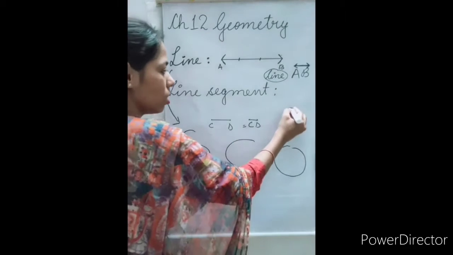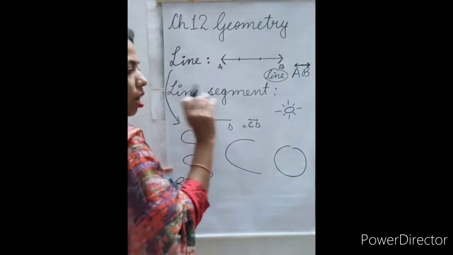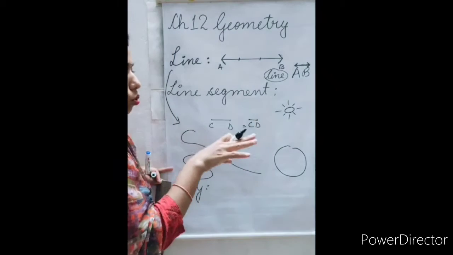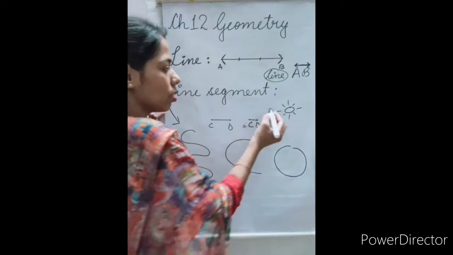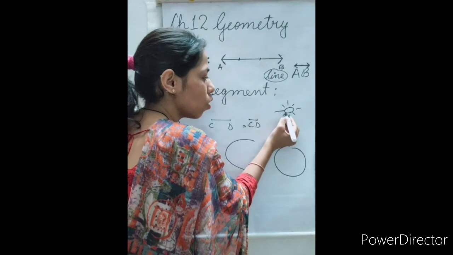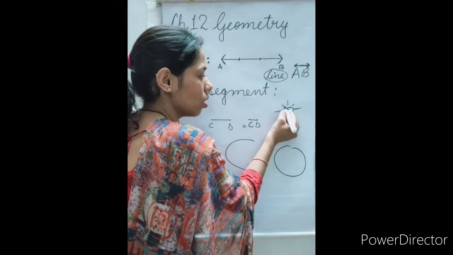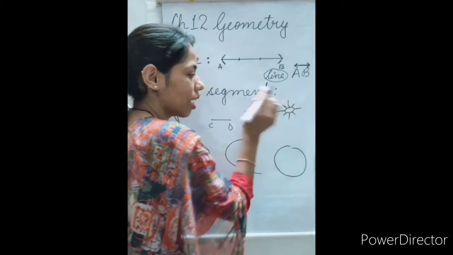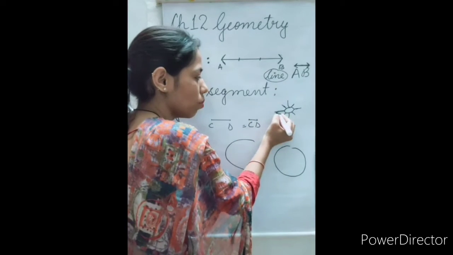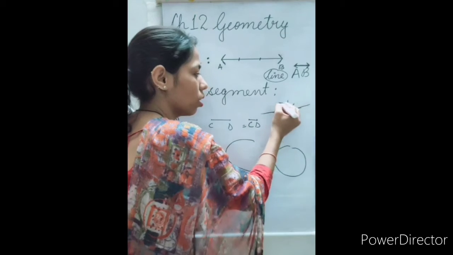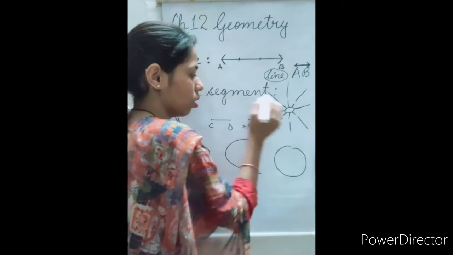You all have seen the sun, yes? From your childhood, whenever somebody asks you to make the sun, you used to make it like this. See, the ray starts from where? Ray starts from the sun. These sun rays have a starting point, but there is no end point. Sun rays can reach anywhere.